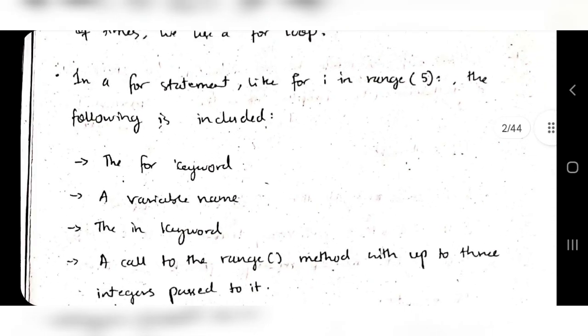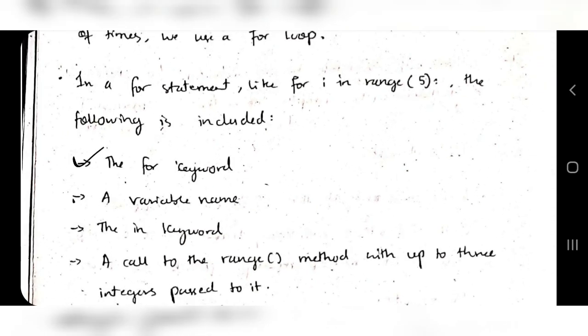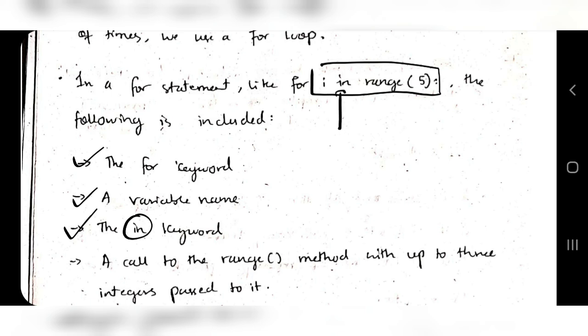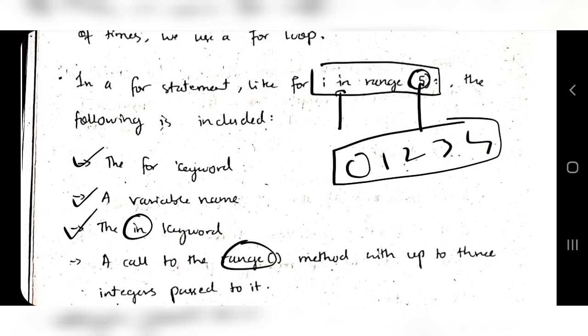Here the for keyword is used, the variable name like i, and the in keyword is used. So in Python we will be using for i in range. In is the keyword here, and a call to the range function. If I mention 5 here, it will run from 0, 1, 2, 3, 4. It will run just till 4. It will not run till 5.